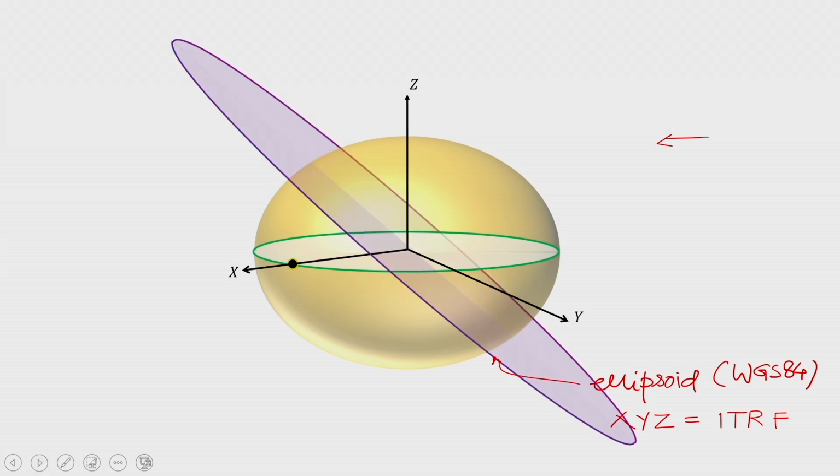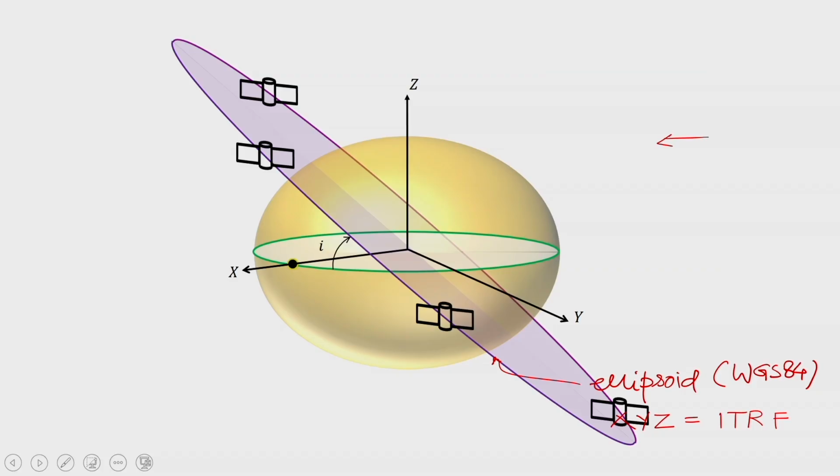Let us take another orbit. This is another orbit, and what is the inclination of this orbit? If I measure the angle of this orbit with the equator, that is called inclination. So let us see, this is the angle I for this orbit, because it is inclined with respect to the equatorial plane at angle I. So that is called inclination.